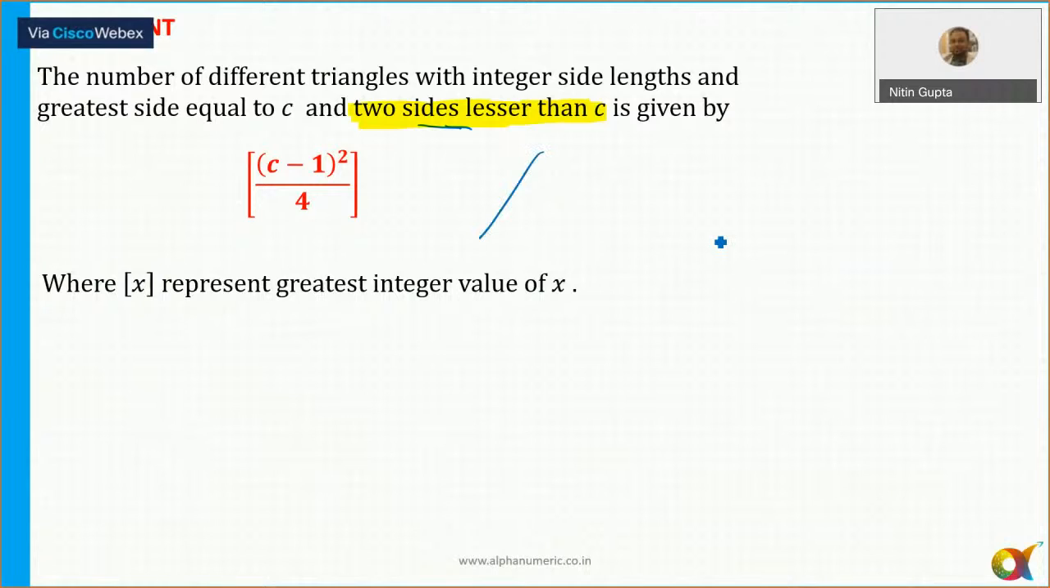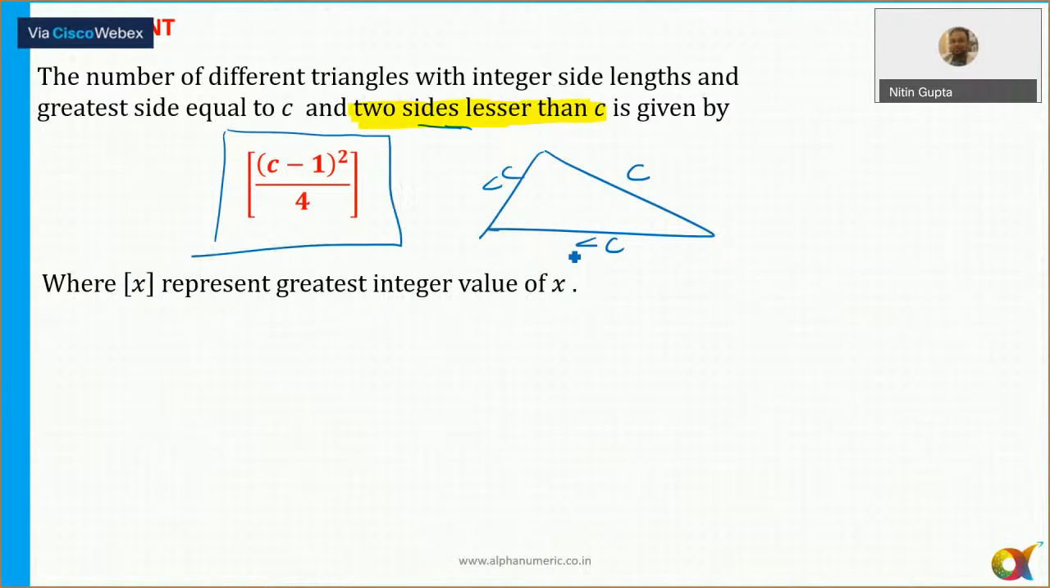So if this is my triangle, if this is the side c, other two sides is definitely less than c, not equal. In that case you need to use a minus sign. Okay, तब ये होता है. अगर ये less than equal to है तो फिर directly c plus 1, integral value of (c plus 1) whole square by 4. If it is less than c, so you can use this one. So I hope that it is clear. Can we move to the next slide now?